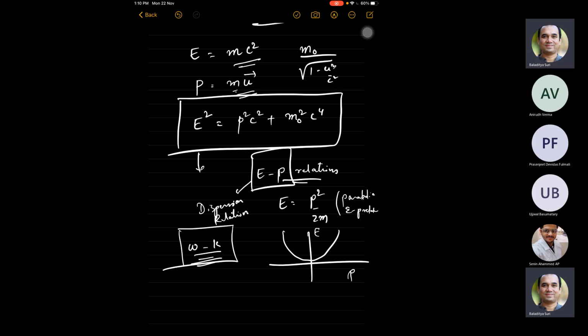And energy momentum relations are interchangeably sometimes referred to as dispersion relations in physics, because thanks to de Broglie, energy is related to frequency and momentum is related to wave number k. So if you hear the word dispersion relation, in relativity, this is what the dispersion relation is for a massive particle. Now, when you set m naught equal to 0, all massless particles essentially have a linear dispersion relation, which relativity immediately predicts.